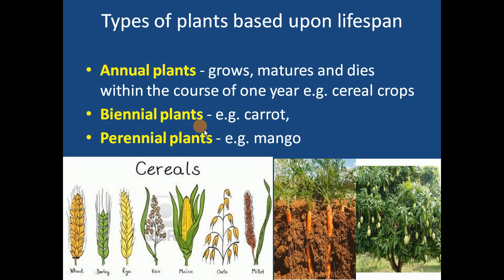In the same way, we have one more term related to lifespan: perennial plants, which take more than 2 years. Year after year, it will remain like that. Vegetative growth will take a minimum of 2 years, right? And it will remain green, or it will keep on growing.